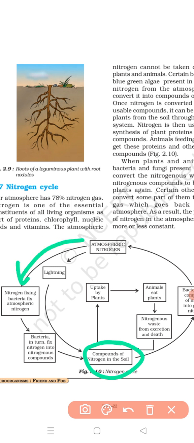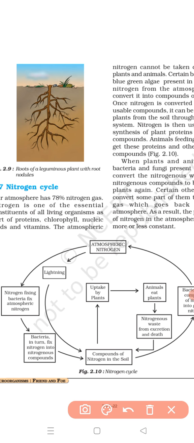First of all, one method is by nitrogen fixing bacteria. Nitrogen fixing bacteria fix atmospheric nitrogen into nitrogen compounds, and the nitrogen compounds will be available in the soil, right? Also, nitrogen gas can be converted into nitrogen compounds by lightning. These are the methods. First one is by nitrogen fixing bacteria and second one is by lightning. Two methods are given over here.